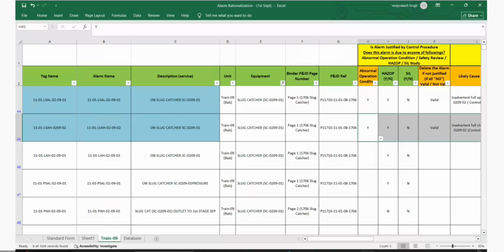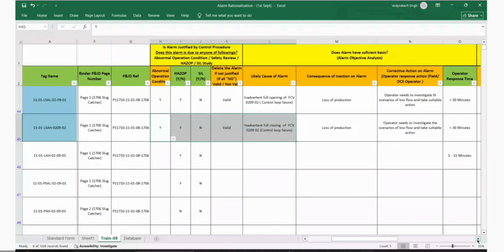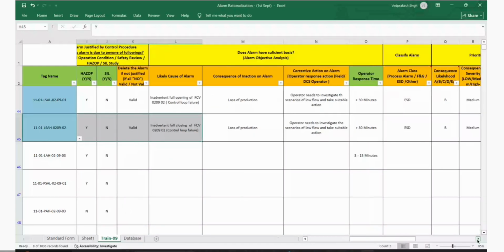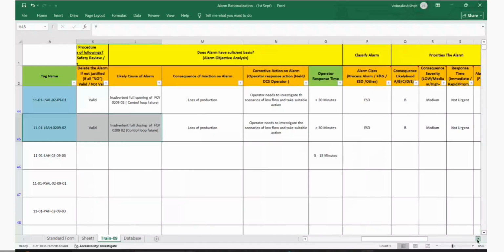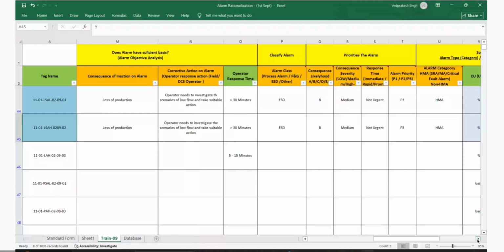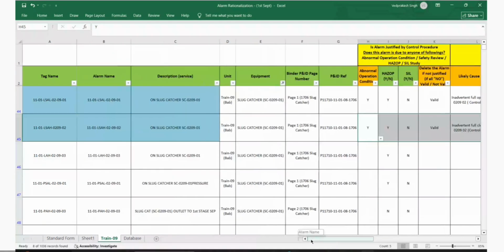So this is the valid category, and we have qualified in the same fashion that we are going to go for the P3 category. The reason is very simple, because the response time is more than 30 minutes. It is coming into the not urgent category, right? Okay. Guru, you are there with me?